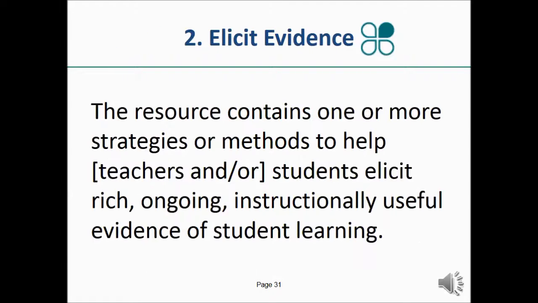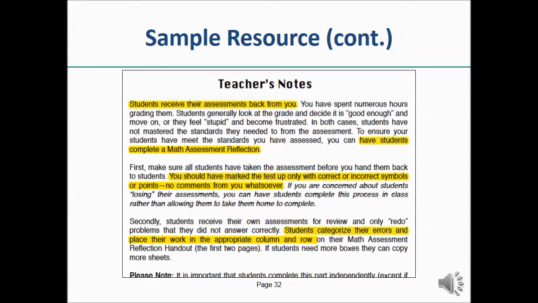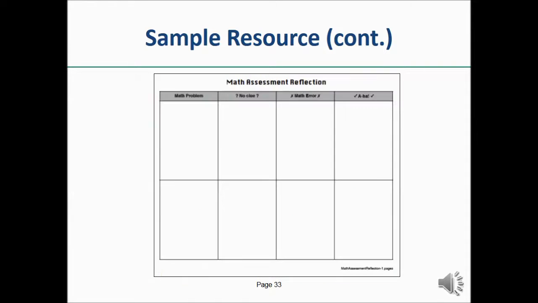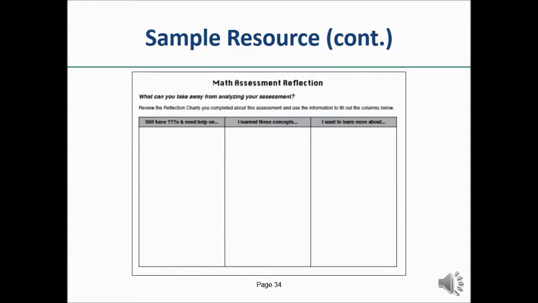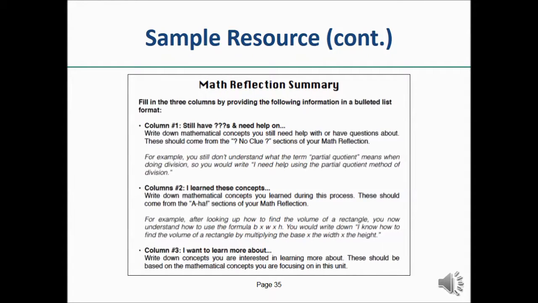For Attribute 2, elicit evidence, let's look at several sources of evidence for providing strategies or methods to elicit evidence. The teacher's notes provide strategies for completing the activity for the first time, such as modeling and pairing. Student worksheets consist of 3 pieces: the 4-column reflection, the 3-column reflection, and a reflection summary. These activities provide different avenues to elicit evidence of student learning.